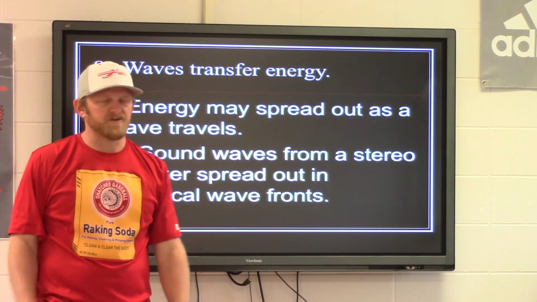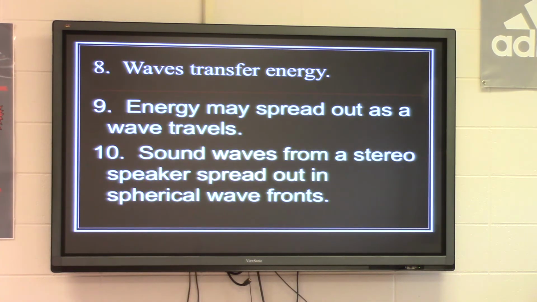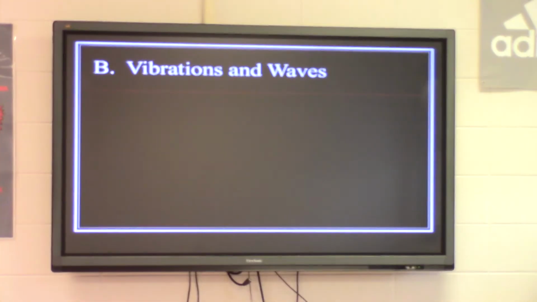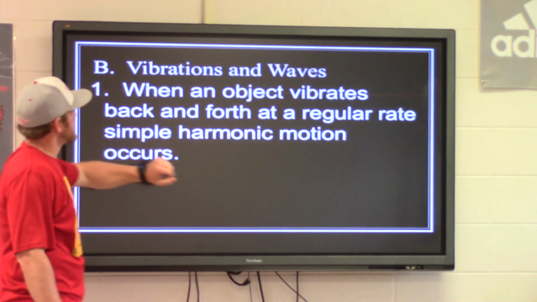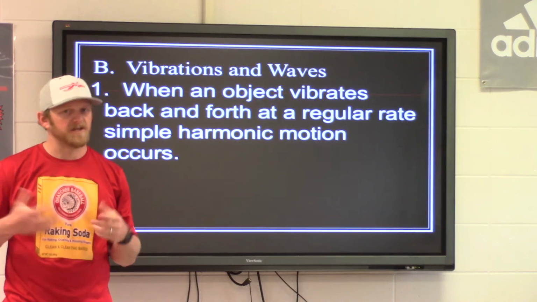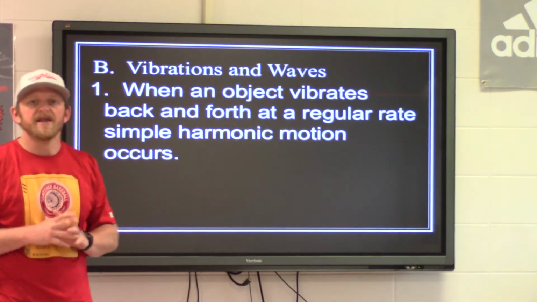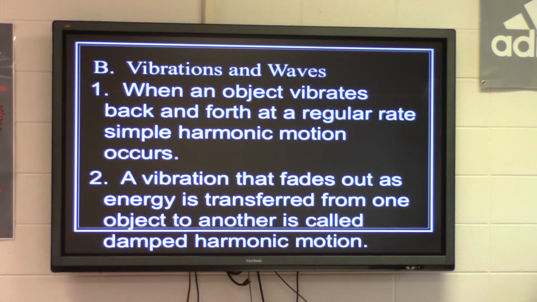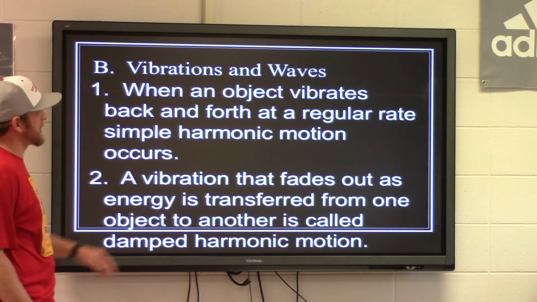So it may make a difference there with those sound waves. So, these are just some of the different forms of waves. We talked about vibrations. When an object vibrates back and forth at a regular rate, simple harmonic motion occurs. Think about a guitar. Nothing but vibrations on that string that's making that music. A vibration that fades out as energy is transferred from one object to another is called a damped harmonic motion.